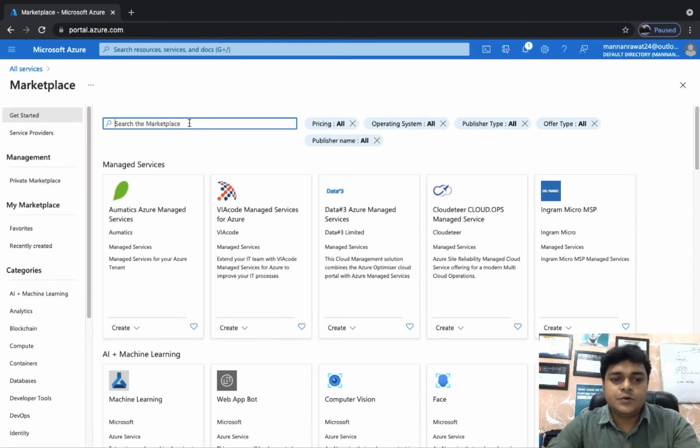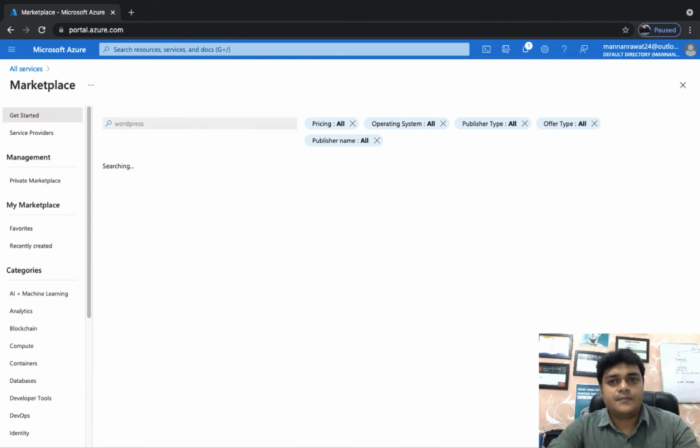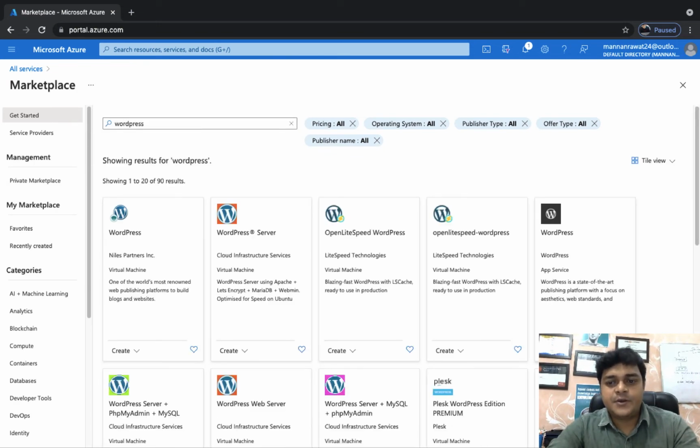Okay. Once the Azure Marketplace opens, we need to open WordPress, select any WordPress from the list, and create.